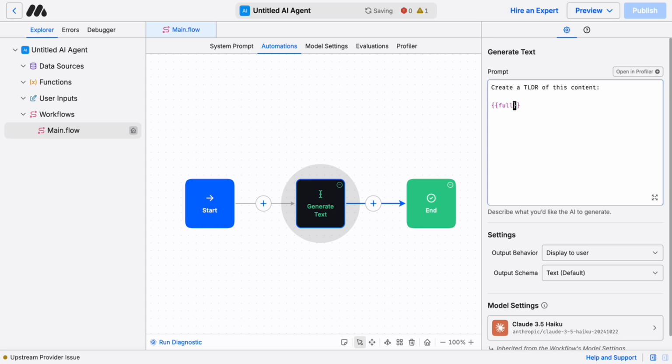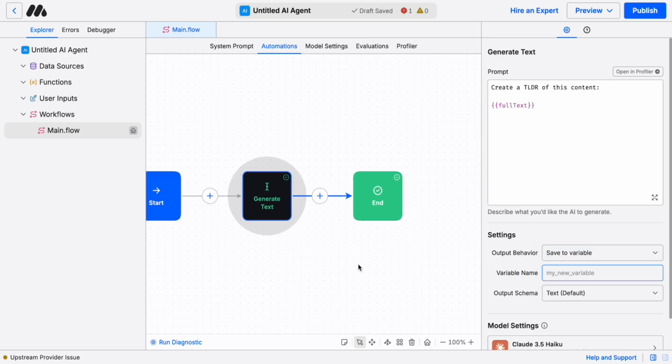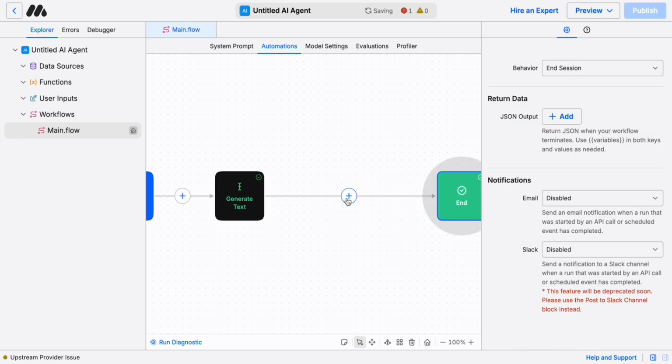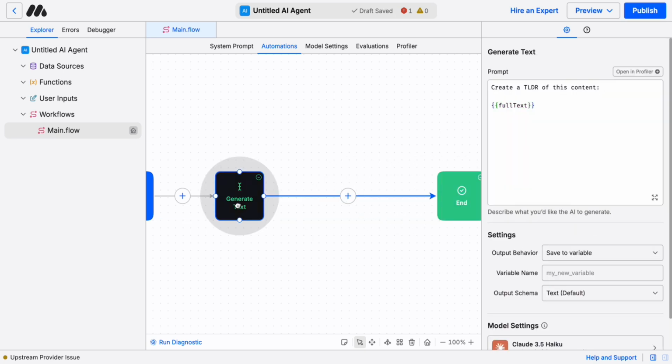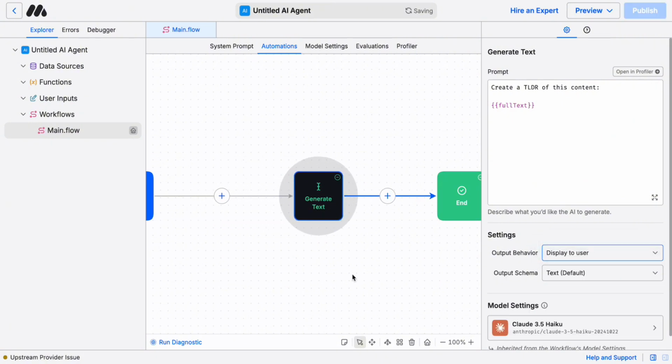So FULL text. Okay, and then here you can say either display to user, or you can say save to a variable, and then give it a variable name, and then continue down this path and create more blocks that then could leverage that variable name. Here, I'm just going to say display to user. Okay, and that's it. And we've actually already made this AI agent.